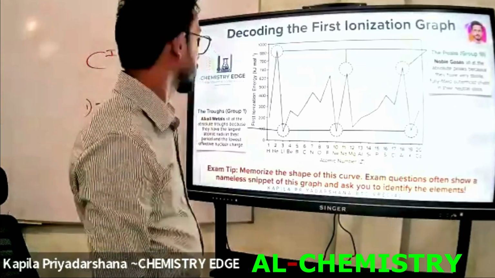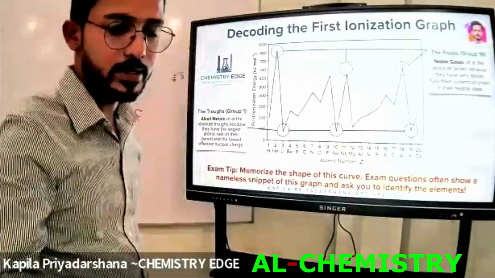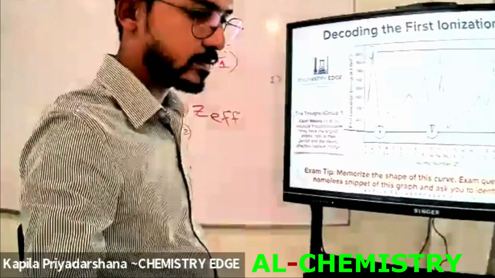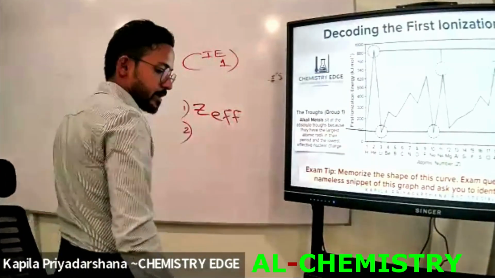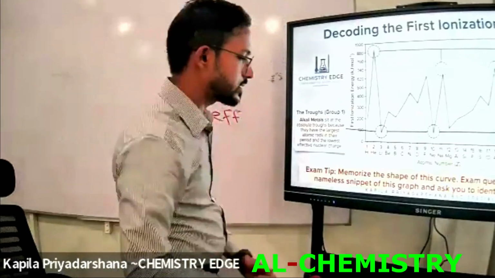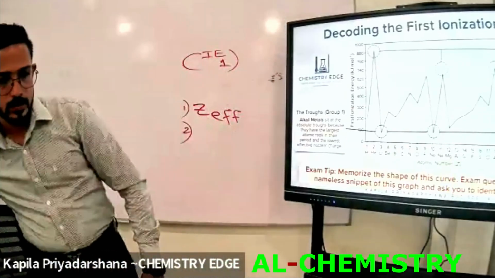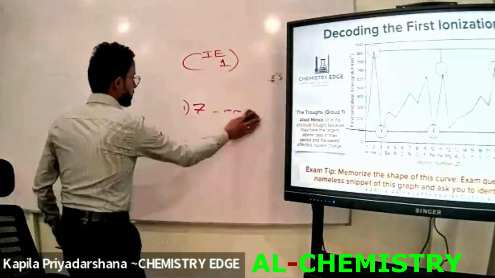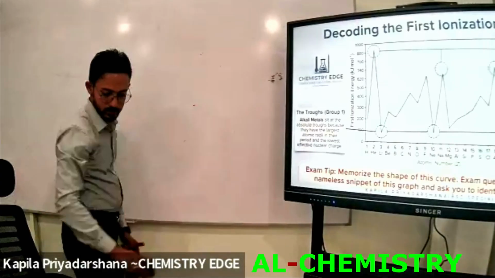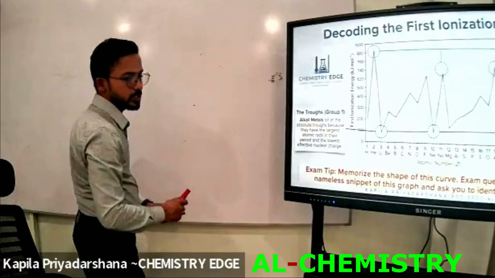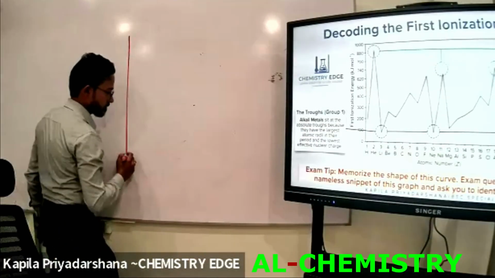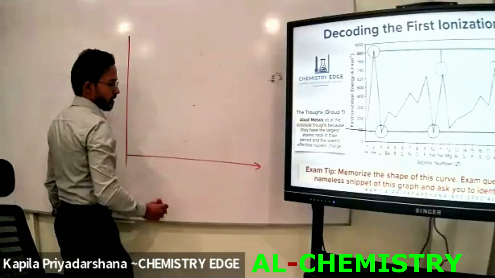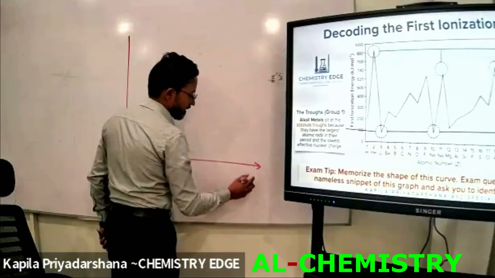Okay. Now I will consider only one period, not all of the 4 periods. Now I am going to draw the same as in this graph. I will write the group.